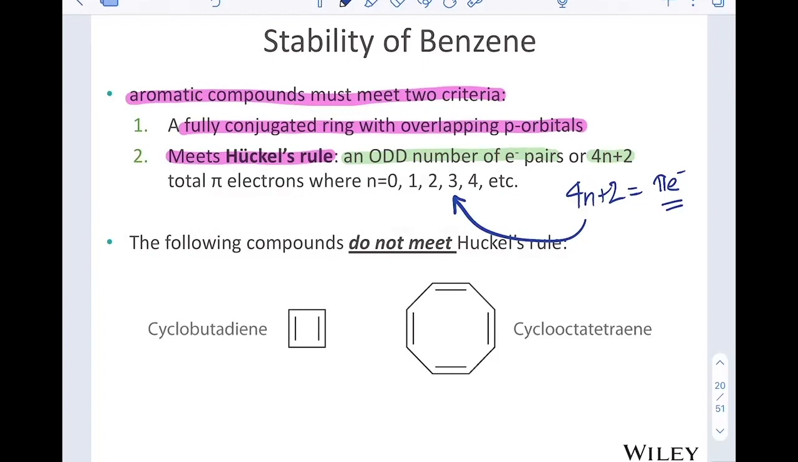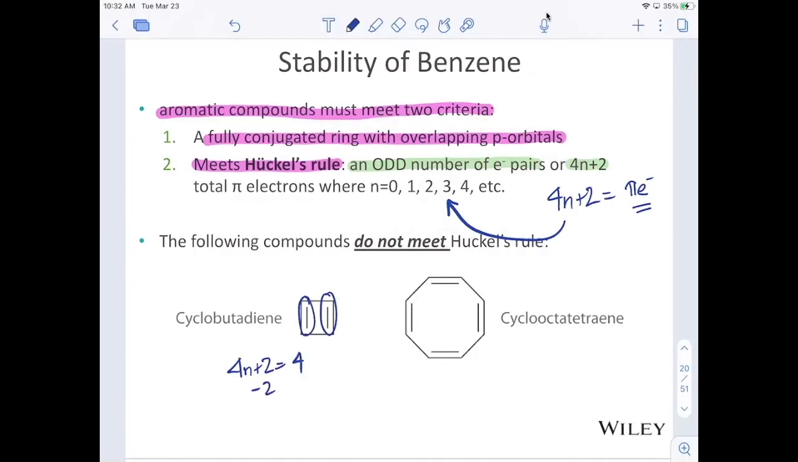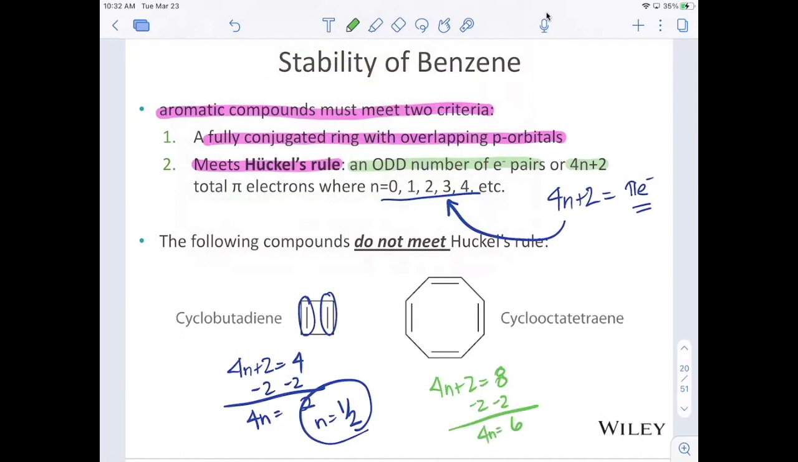The following two compounds do not meet Huckel's rule. They are fully conjugated rings with overlapping p orbitals, so they do fit criterion 1, but criterion 2 does not work. For example, if we have 4n plus 2 equals 4, subtract 2, 4n equals 2, n equals 1/2. That is not a whole number, therefore it is not aromatic. Same here, 4n plus 2 equals 8, 4n equals 6, n equals 1.5. That is not a whole number, and so this one is not aromatic.